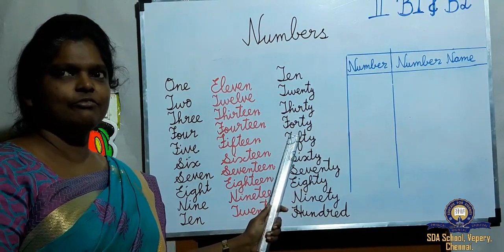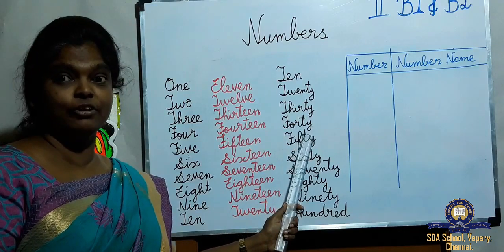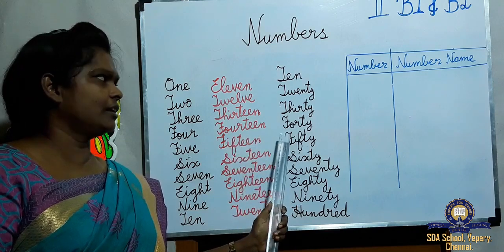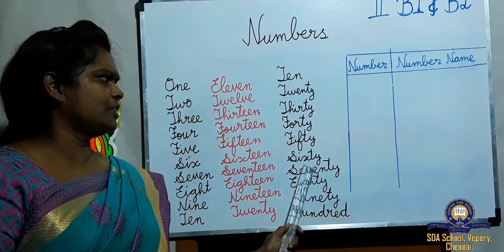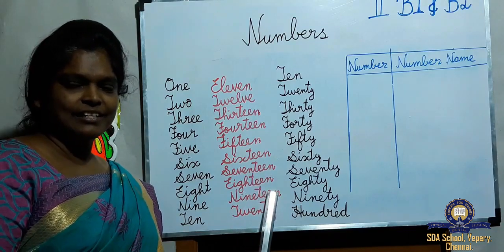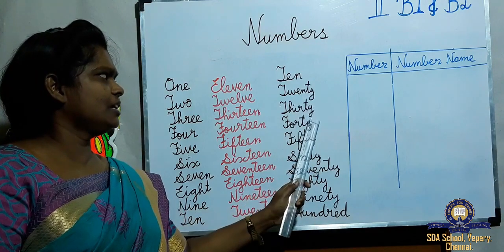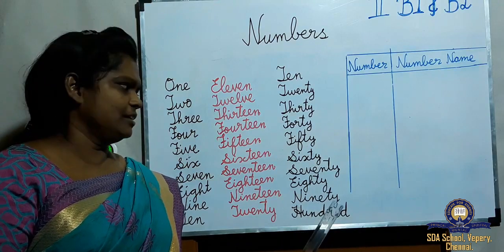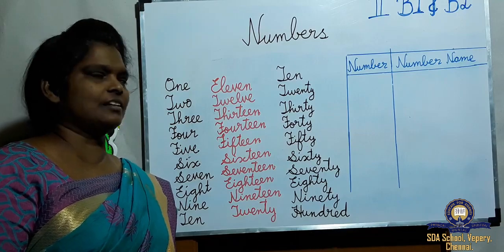T-H-I-R-T-Y 30. 40: don't write F-O-U-R-T-Y. F-O-R-T-Y 40. Many will make a mistake like this. They write F-O-U-R-T-Y. Don't make that mistake. And 50, F-I-F-T-Y 50. 60, 70. Here all are T-E-E-N, teen. Here all T-Y comes. Got it? 20, 30, 40, 50, 60, 70, 80, 90. Still 90 is a 2-digit number. When it comes to 100, it is a 3-digit number.